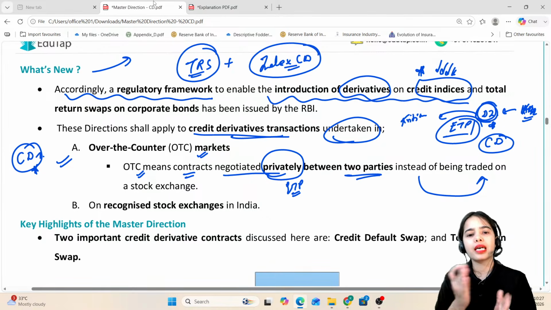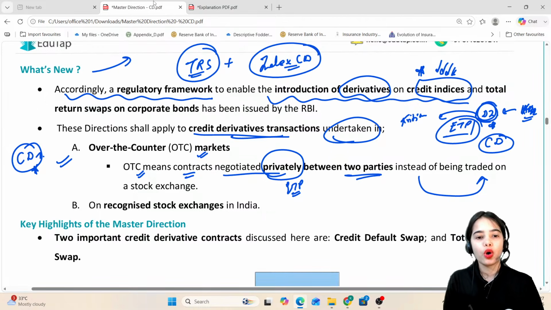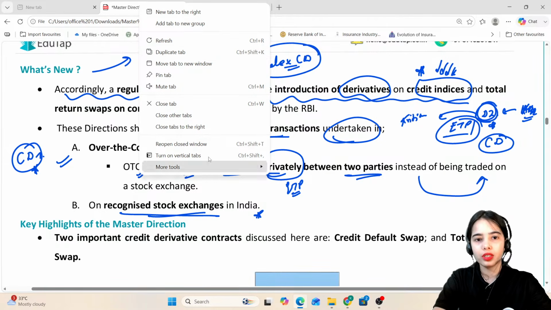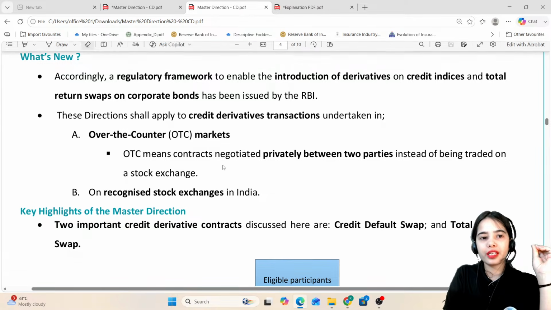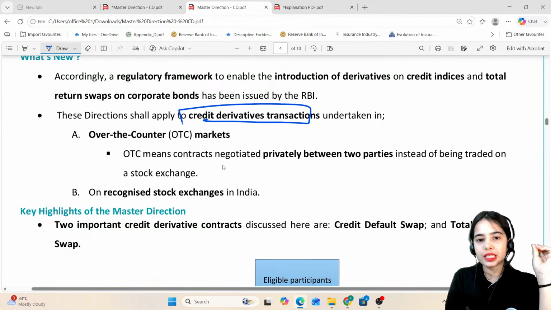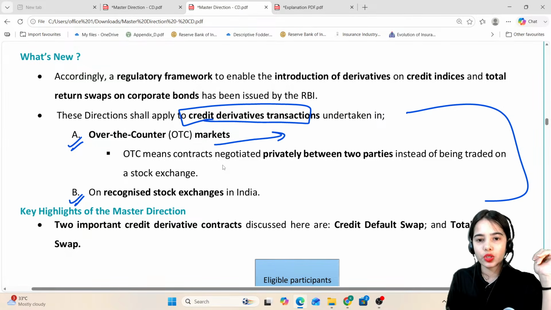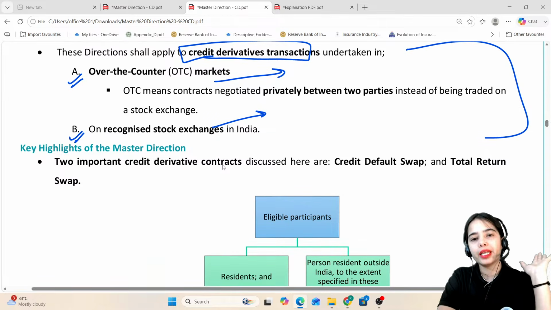So over the counter markets are the markets where the credit derivative transactions happen outside the stock exchange, while the other is a credit derivative transaction happening on a recognized stock exchange. So that is the second category. This is the basic idea: according to the regulatory framework, these directions shall apply to credit derivative transactions taken over the counter or on the recognized stock exchange. It doesn't matter where the transaction is happening, outside or inside the stock exchange, the directions will be applied to all credit derivative transactions.